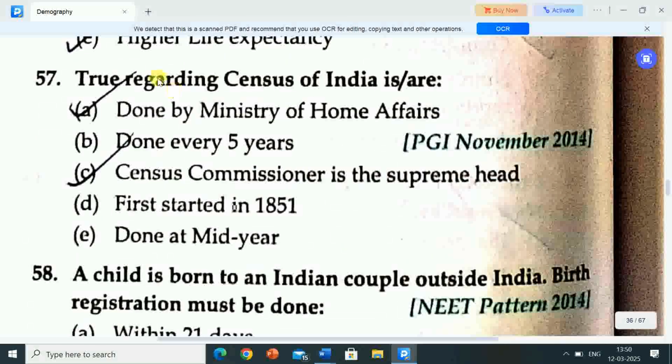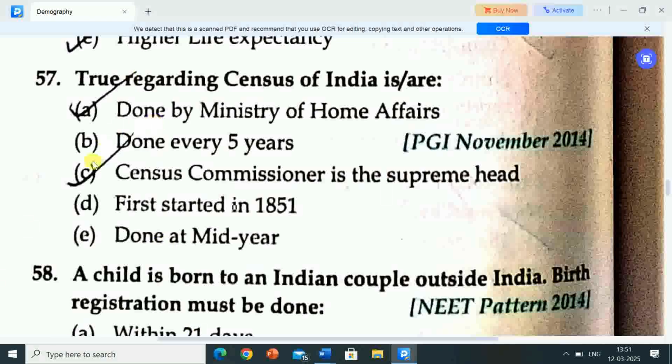Next question is, true regarding census of India is or are. Options are A, done by Ministry of Home Affairs, option B, done every 5 years, option C, census commissioner is the supreme head, option D, first started in 1851, option E, done at mid-year.